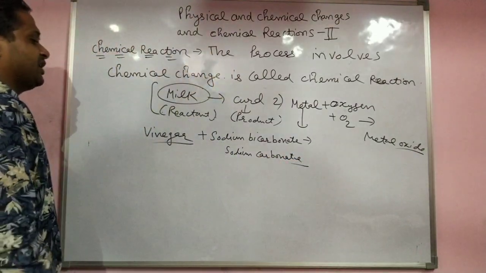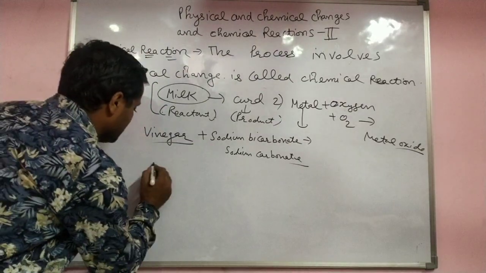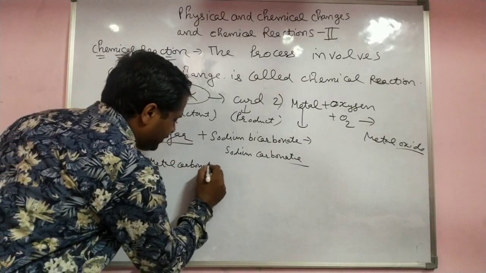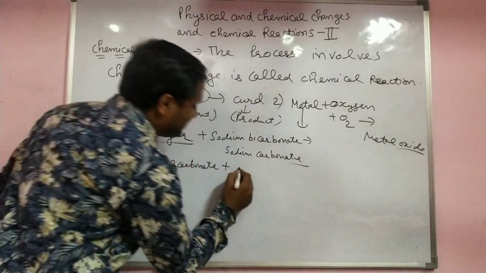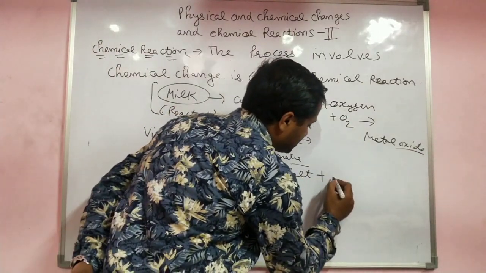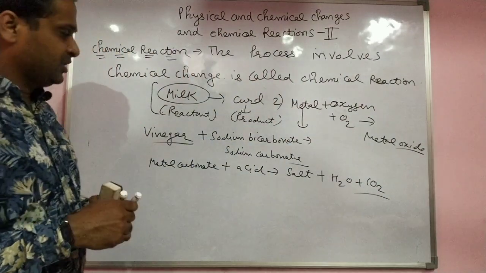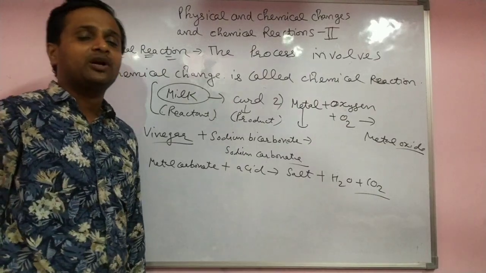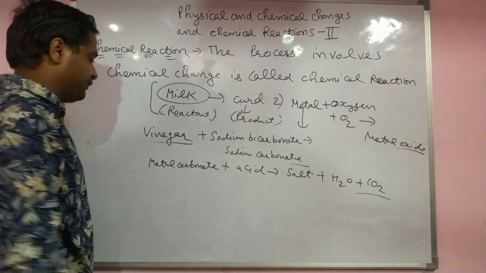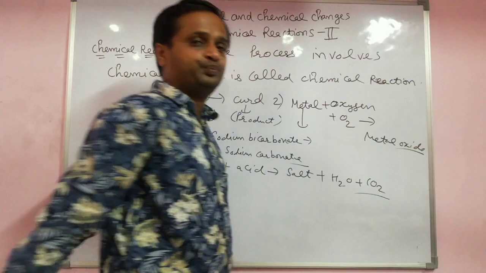Keep in mind this general reaction. What is the main reaction here? Metal carbonate. When you add acid to a metal carbonate, it always gives a salt plus H2O plus CO2. This is the third general reaction, very important for you. Metal carbonate when reacted with acid gives salt plus H2O plus CO2.